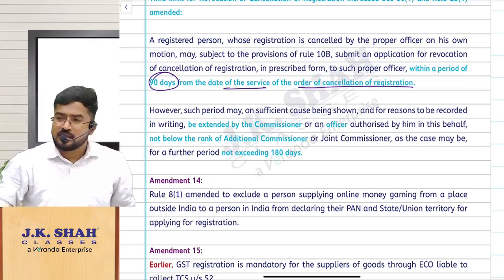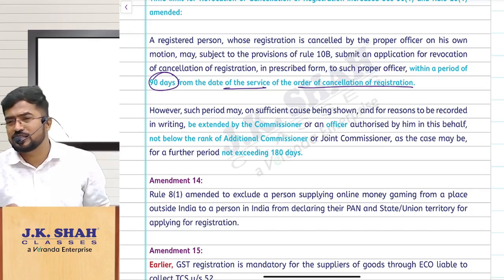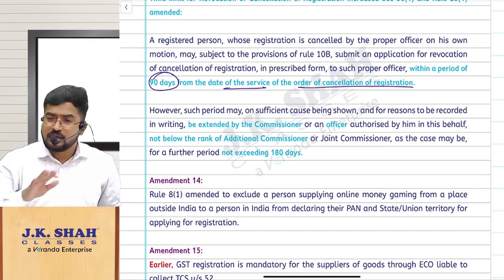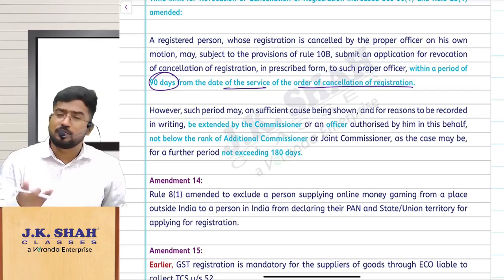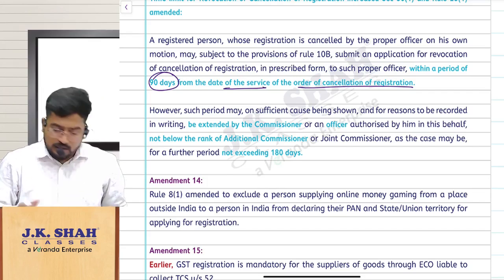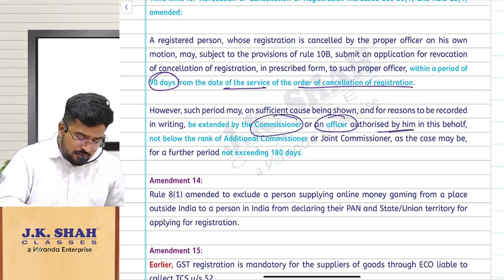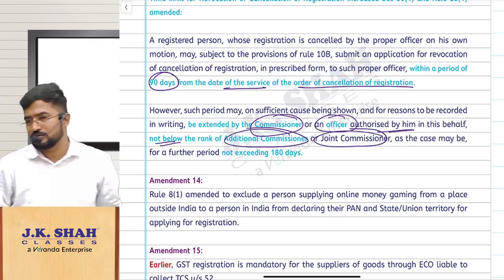Now, sir, whether this 90 days can be extended? Yes, if you delay beyond that 90 days, it can be condoned. Condoned by whom? The Commissioner or an officer authorized by him who is not below the rank of Additional Commissioner or Joint Commissioner.